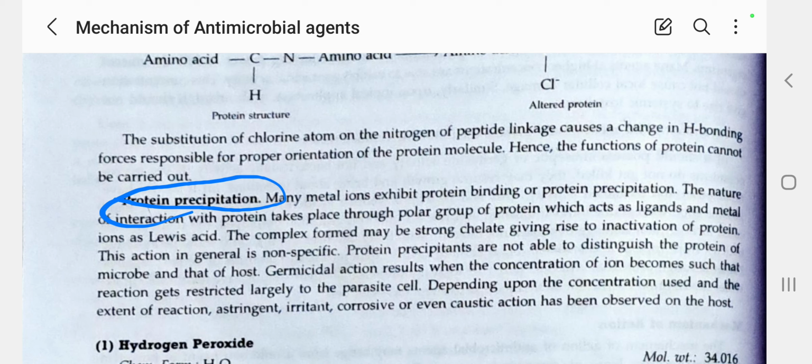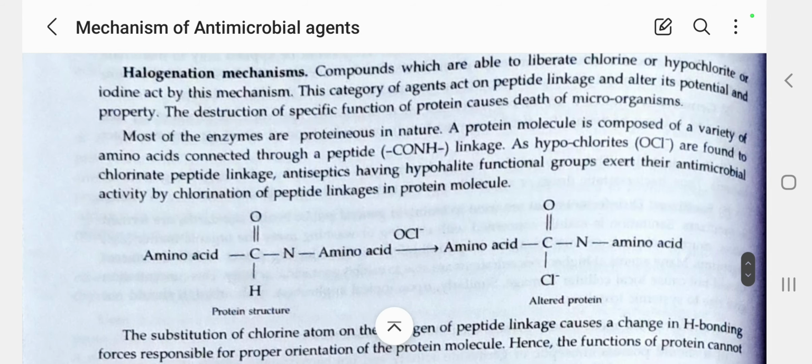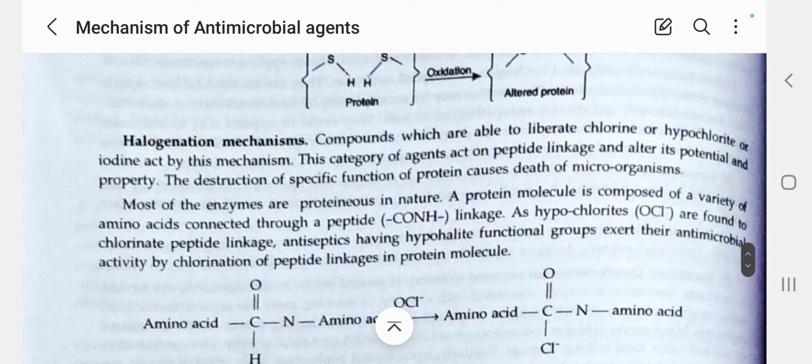Likewise, tincture of iodine also comes under the halogenation mechanism. Thank you.